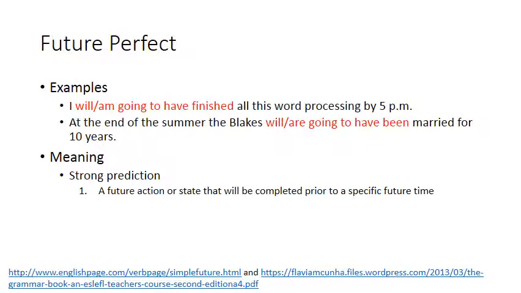So the meaning of this first one is a future action or state that will be completed prior to a specific future time. So what this means is that if we say I will have finished all this work by 5 p.m., it means that the event in the future that's going to happen first is me finishing the work and the word processing. And the time that will happen second is 5 p.m.